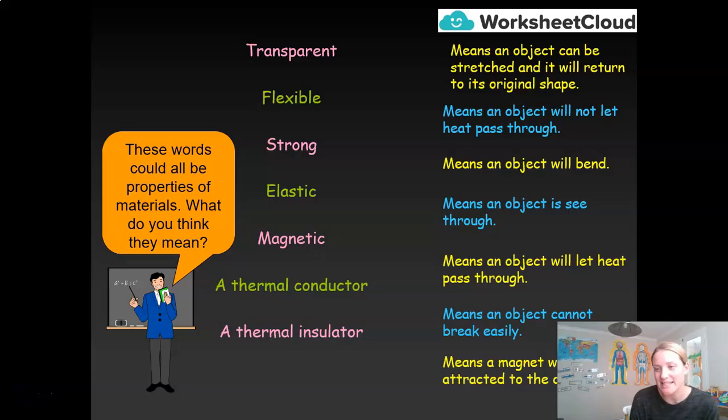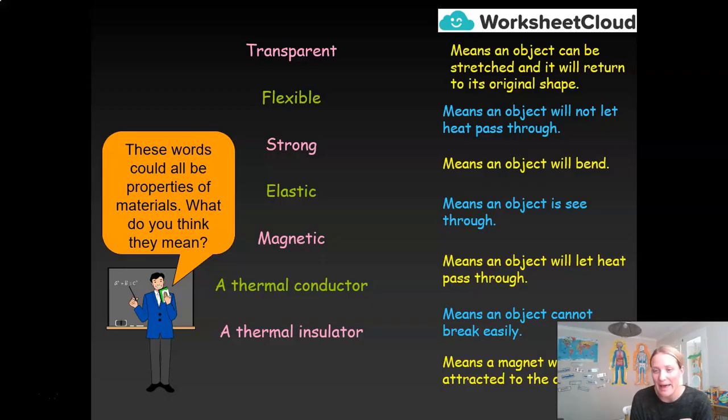Now, at the beginning of the lesson, I told you I wouldn't have a vocabulary list like I usually do at the start of a lesson, because the entire lesson really is one long list of different scientific words that we use to describe the properties of materials. So up on the screen in front of you, on the left-hand side, or your right-hand side, I think, you'll see a list of words: transparent, flexible, strong, elastic, magnetic, a thermal conductor, and a thermal insulator. And opposite those words, you will see some meanings or definitions.